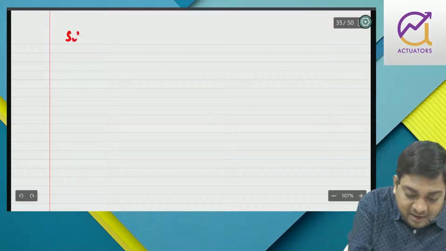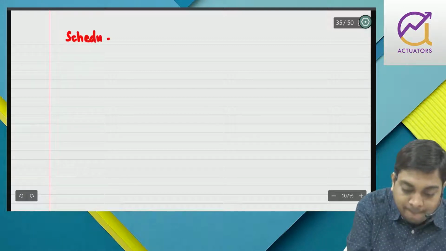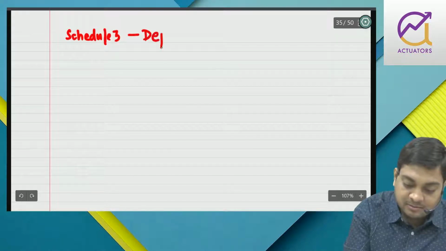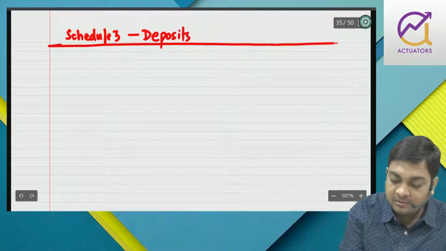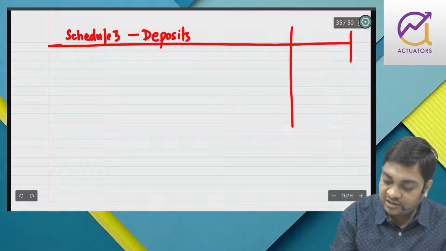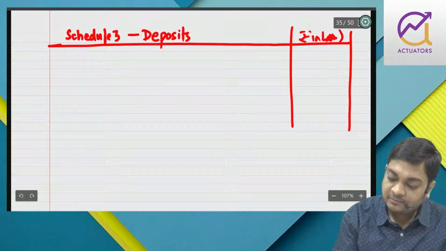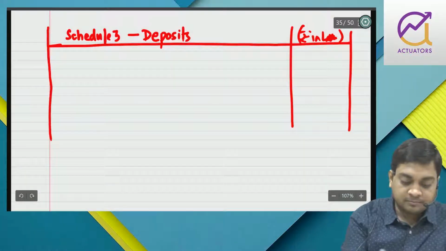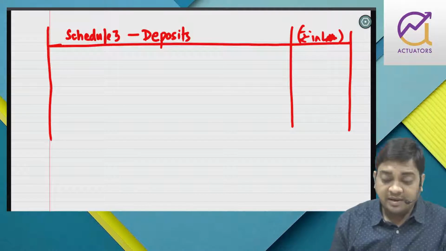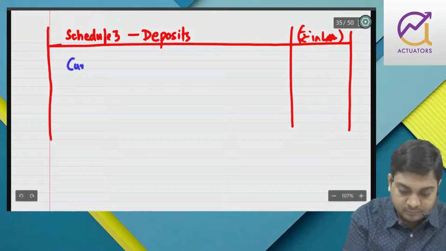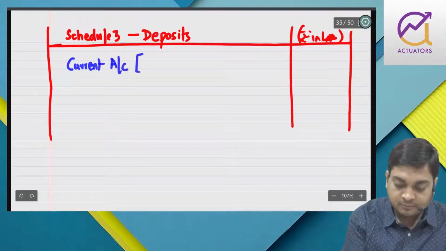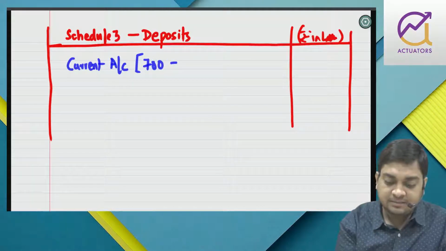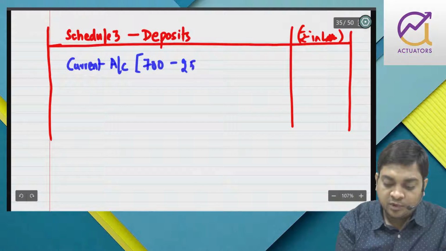By mistake they have included it in the current account ledger, right? So when I prepare schedule 3, that is basically the deposit section, $700 minus 250.